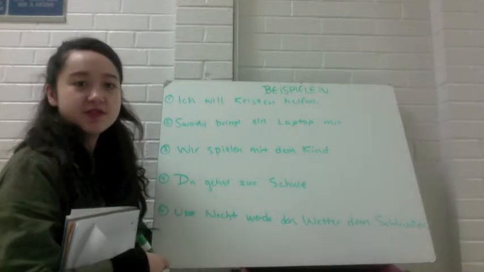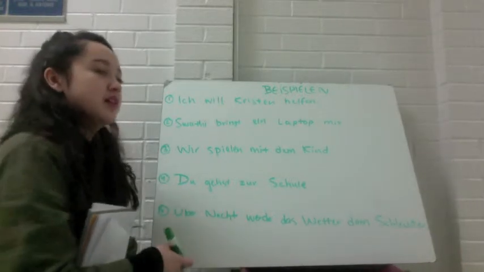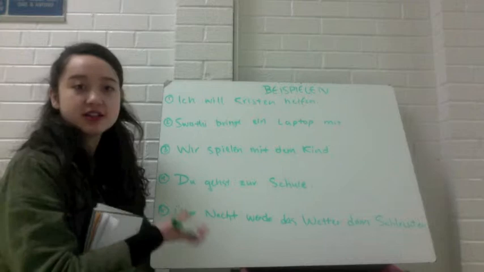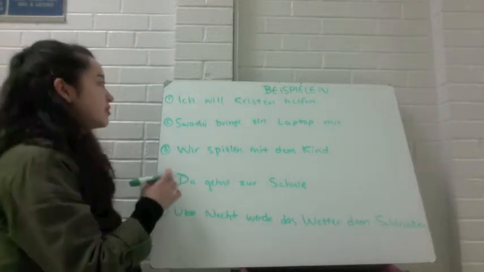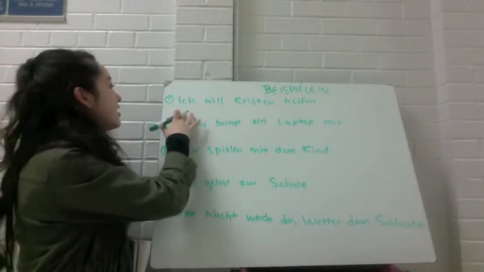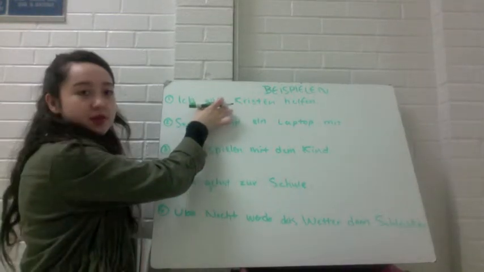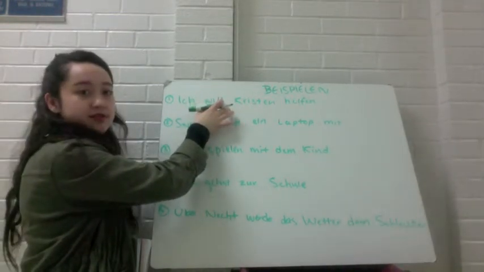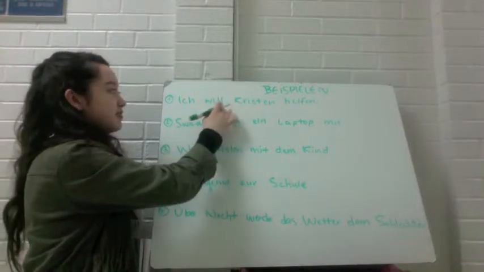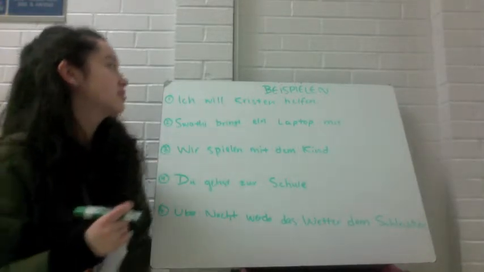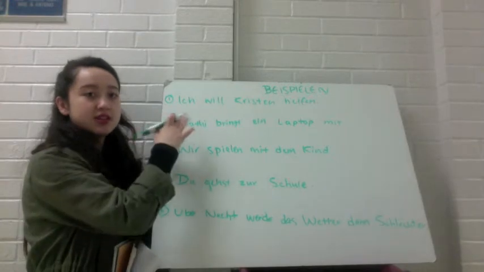So now we have a few examples so that you can see what the imperfect past looks like when it's actually put into a sentence. Our first example here is "Ich will Kristen helfen," and you can see that the main verb of the sentence here is wollen, which is "will" right here, and so wollen becomes wollte in the imperfect past.